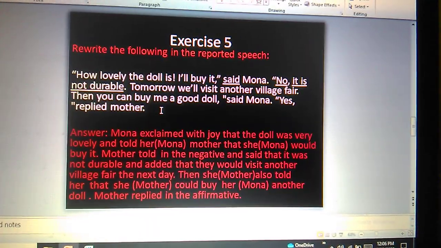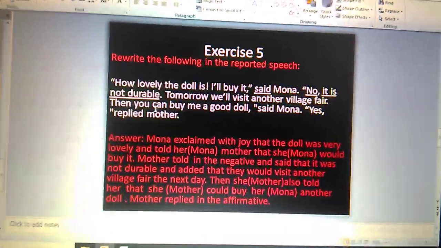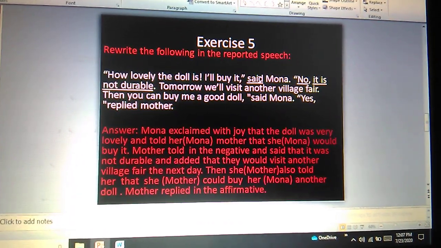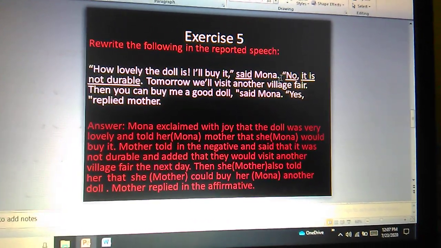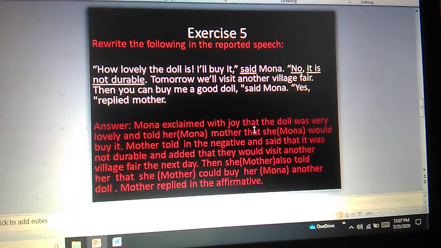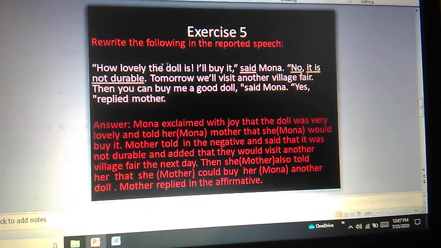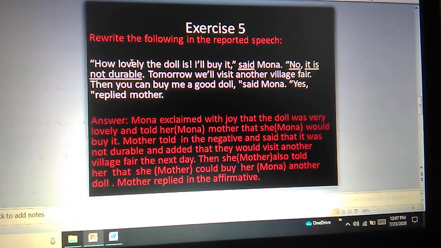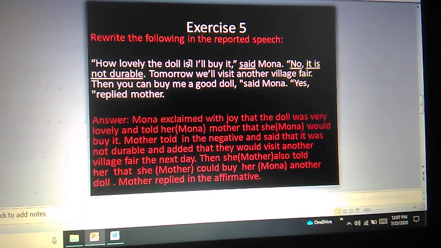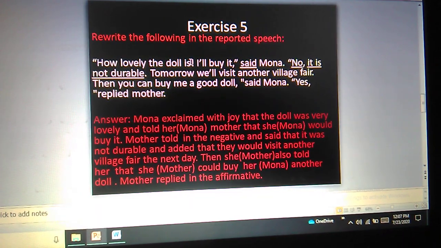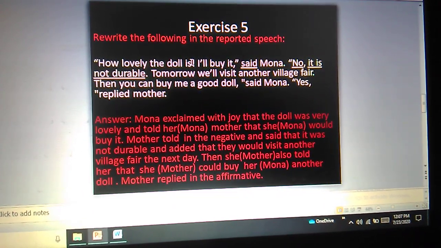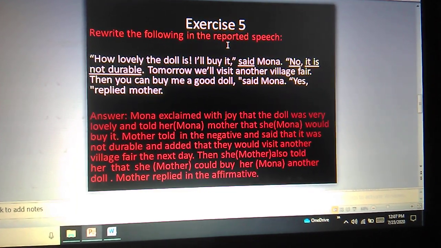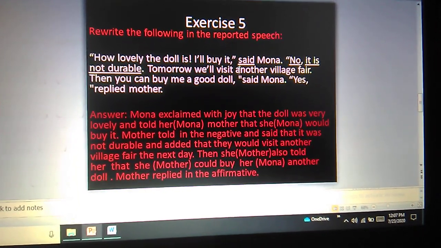So Mona told, in the past, Mona is the speaker. As it is an exclamatory sentence, we write here in place of "said", "exclaimed with joy". Okay, so Mona exclaimed with joy that the doll was very lovely. "How lovely the doll is!" becomes "The doll is very lovely." It is an assertive sentence, so you have to change it to assertive. Keep in mind that exclamatory and interrogative sentences must be changed into assertive at the time of changing narration.